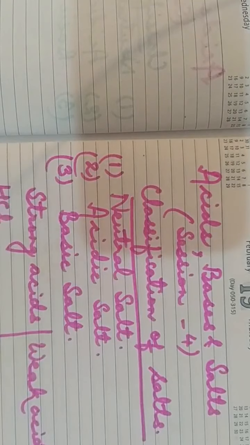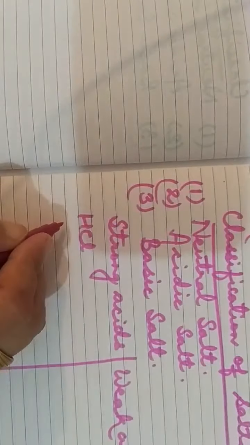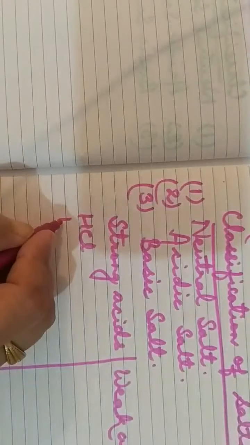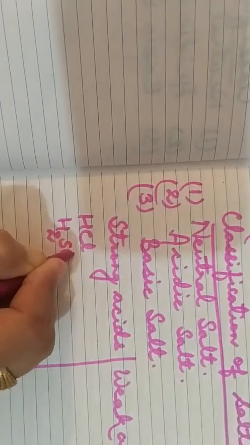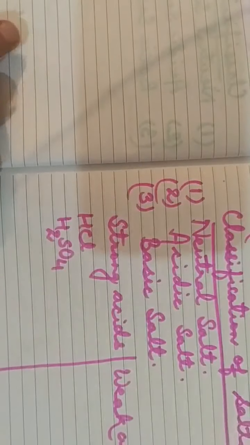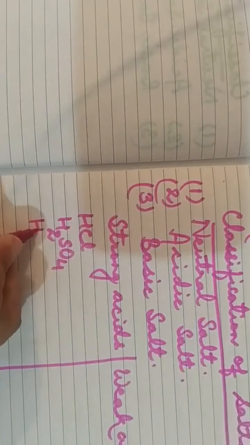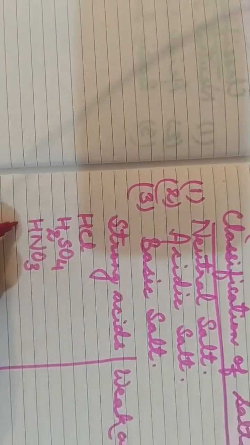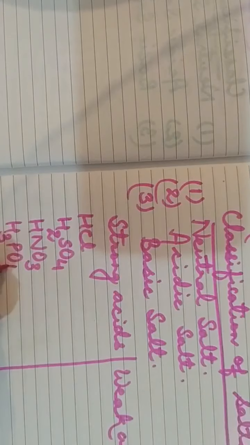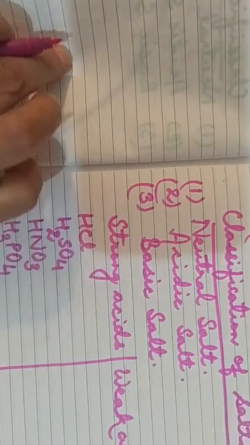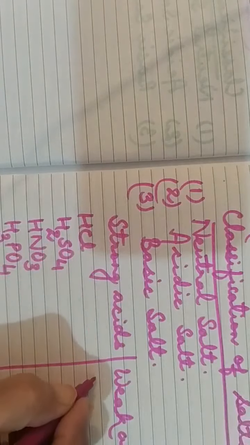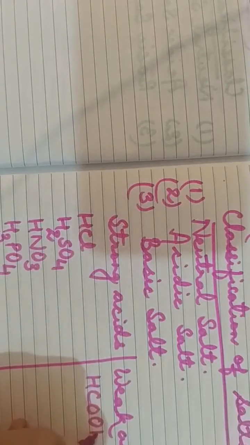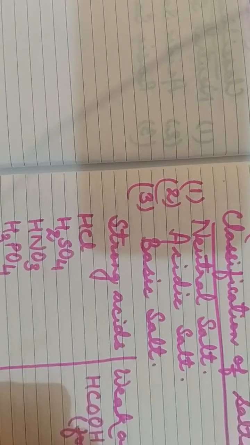Hydrochloric acid, that is HCl, sulfuric acid, that is H2SO4, nitric acid, that is HNO3, then phosphoric acid, that is H3PO4. All these are known as strong acids, whereas weak acids, you can say formic acid, HCOOH.